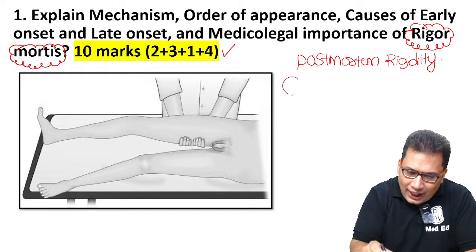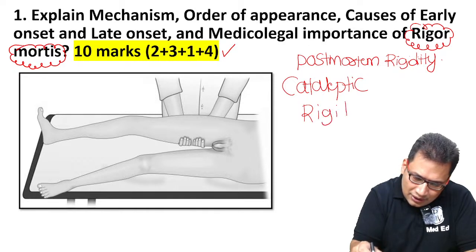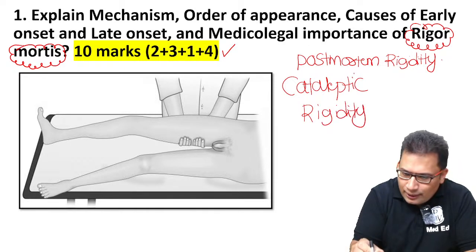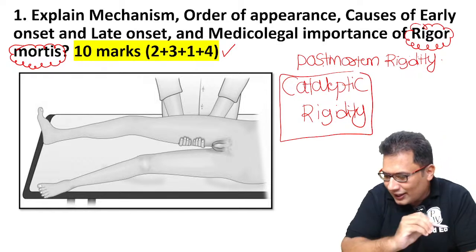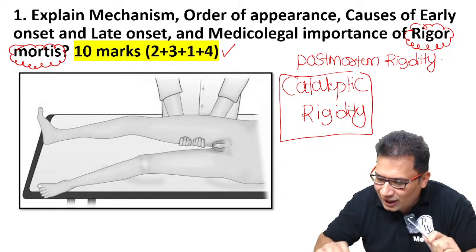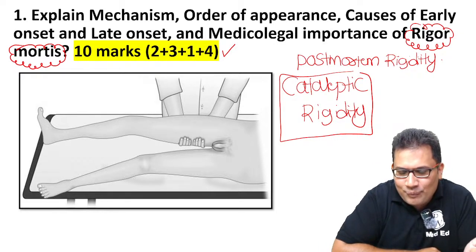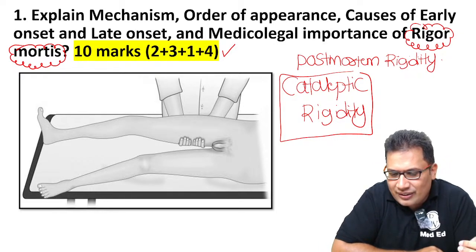What do you mean by cataleptic rigidity? Can you answer this question? Cataleptic rigidity. Cataleptic rigidity can be asked in your exam. It is a 3 marks question. Sometimes this can be asked.